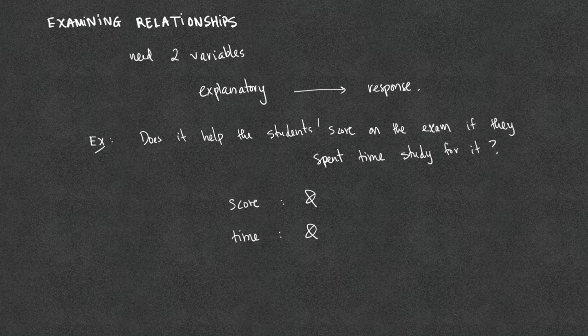Oftentimes, we want to know which one is the explanatory and which one is the response. Most cases, it follows the chronological order. Which one comes first? Does the time that you spend studying come before the score? In this case, yes. And so time would be the explanatory variable, and it is used to predict or estimate the student score. In this case, the relationship is quantitative to quantitative because time is a quantitative variable and the score is also a quantitative variable.